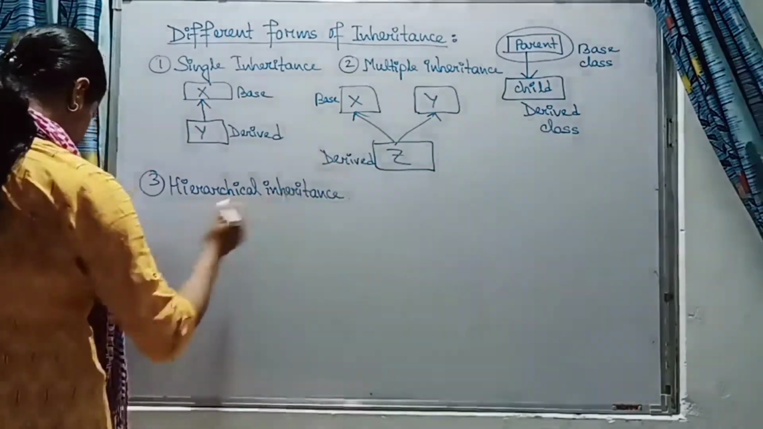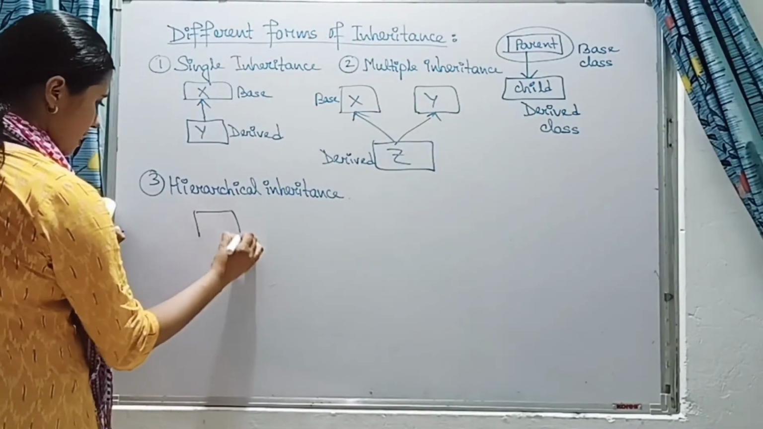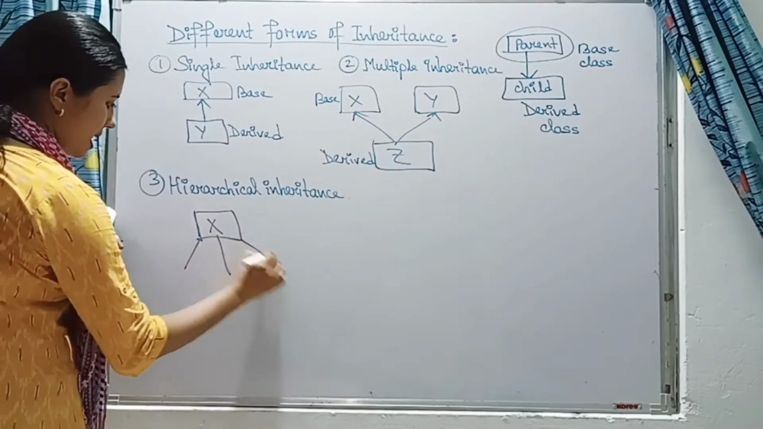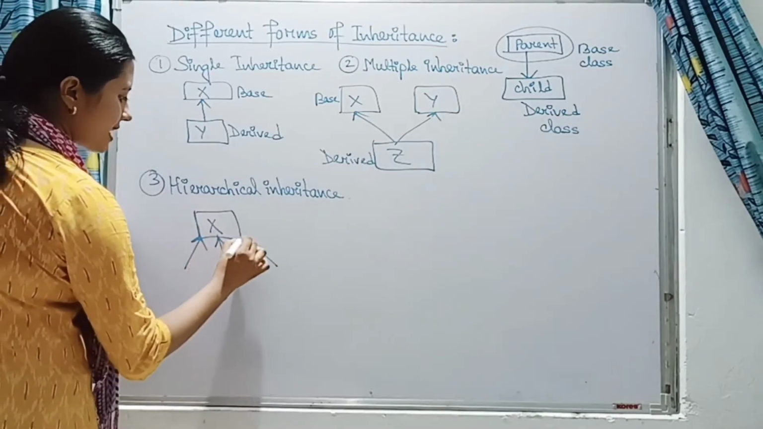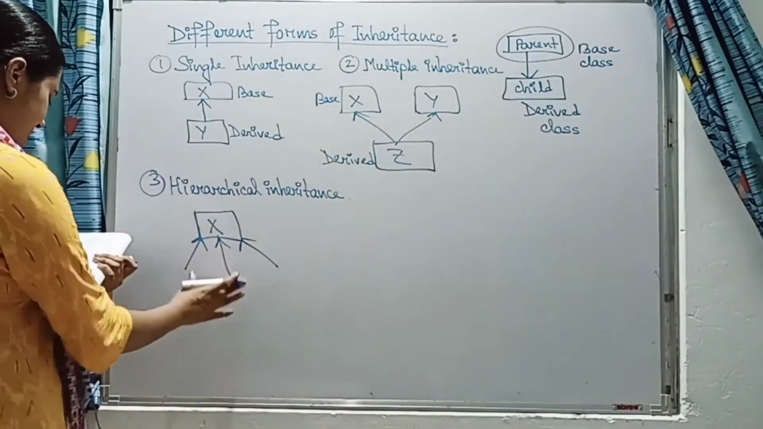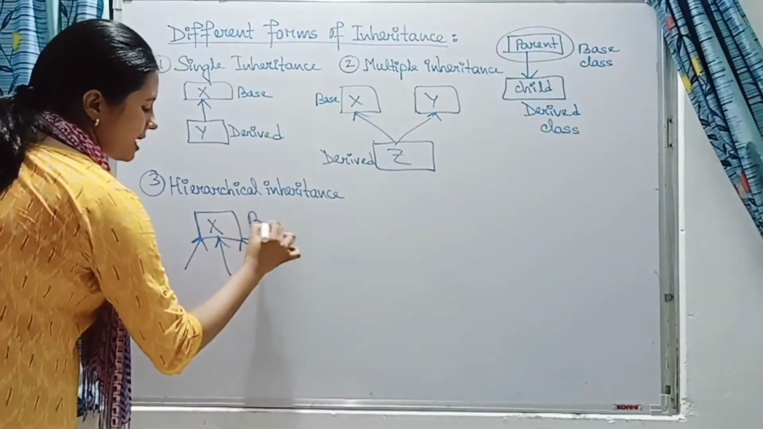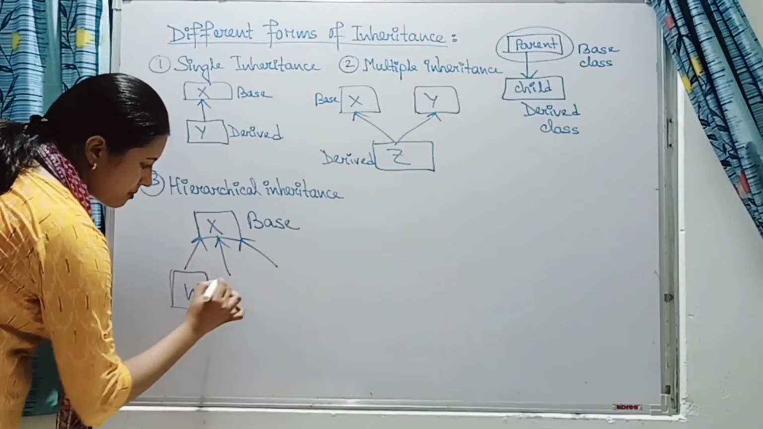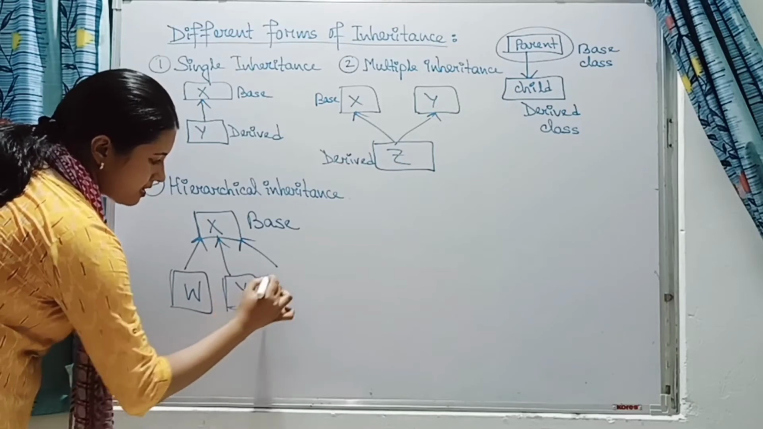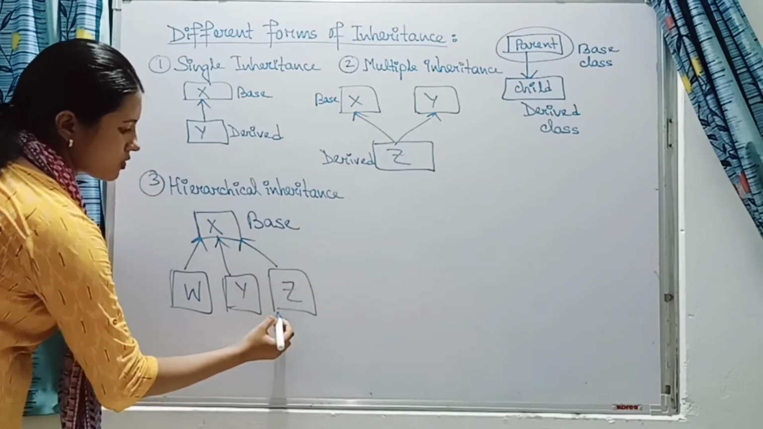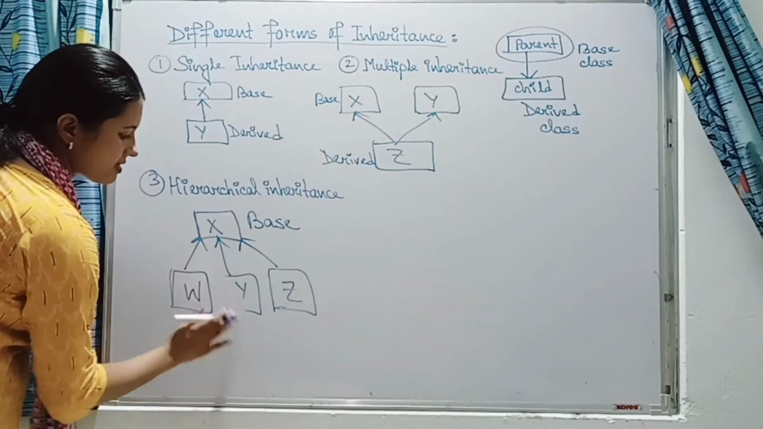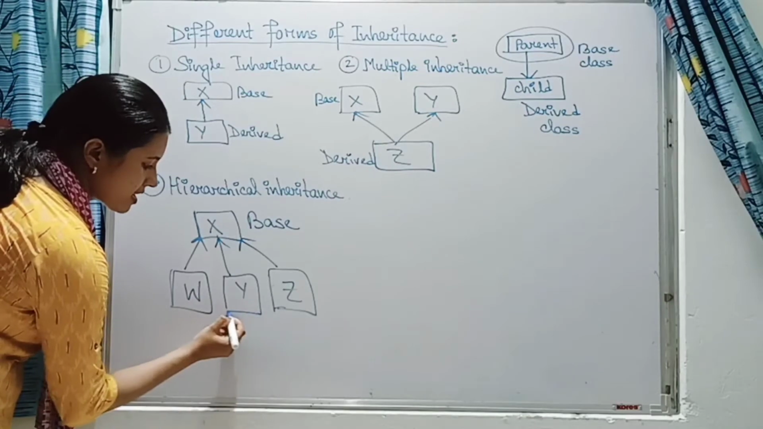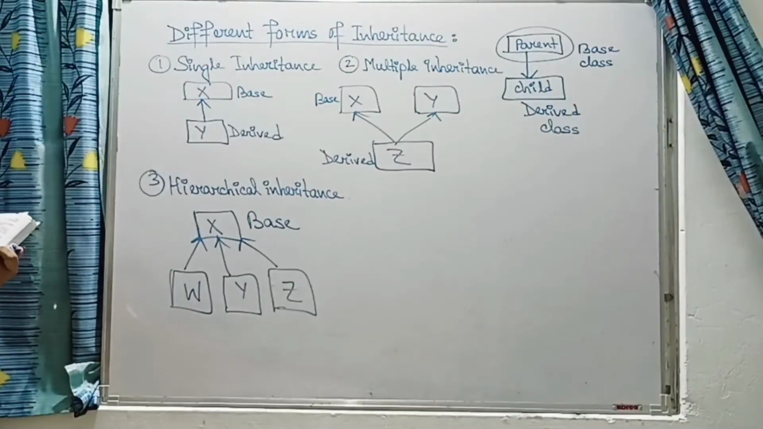Hierarchical inheritance means what? There will be one base class, but there will be n number of derived classes. Derived classes can be more than one, but the base class should be only one, and the derived classes can be W, Y, Z. So here we have three derived classes. So this is what? Hierarchical inheritance.